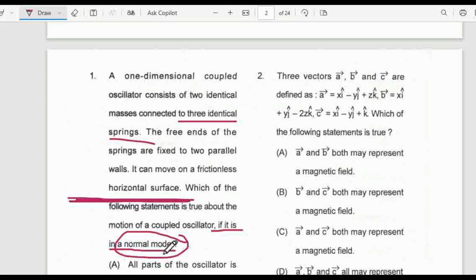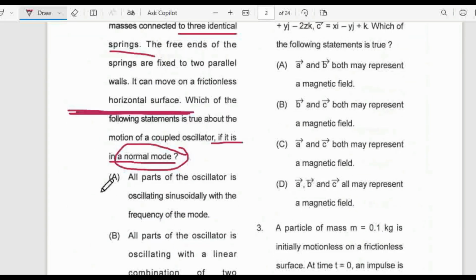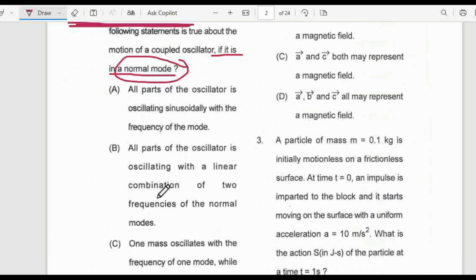Let's suppose the two normal frequencies are omega 1 and omega 2. Then it is mentioning that the system is either in the omega 1 vibration or in the omega 2 vibration, not in superposition. But ideally, any system is in a superposition state. That means the two masses oscillate with a superposition of two frequencies. But in this case, the situation is much simpler. I hope you have the question paper and you know all the options. These are four options. You read them.